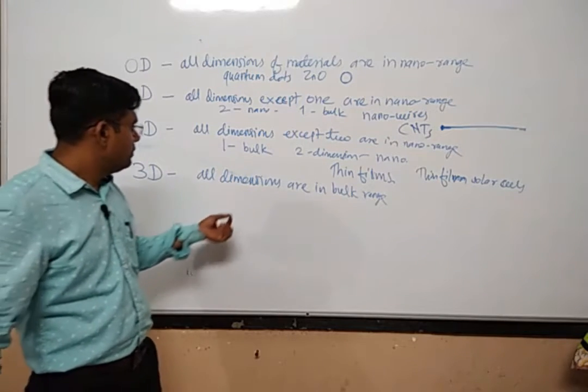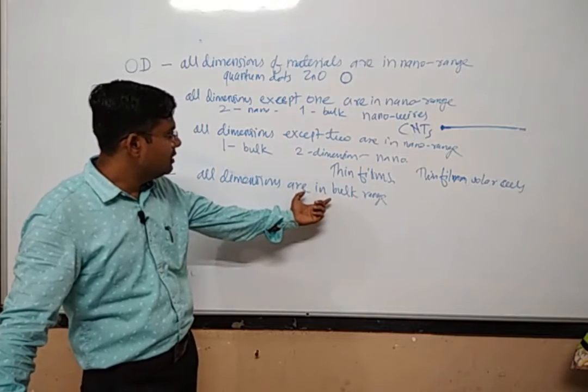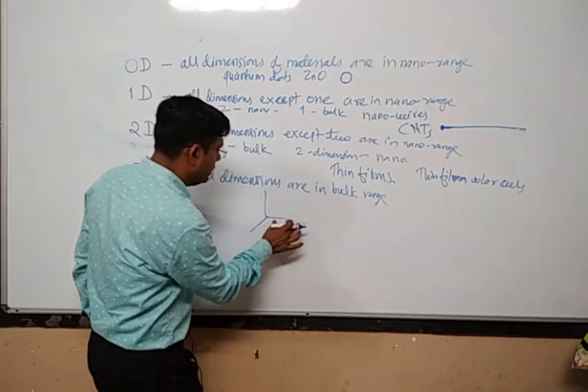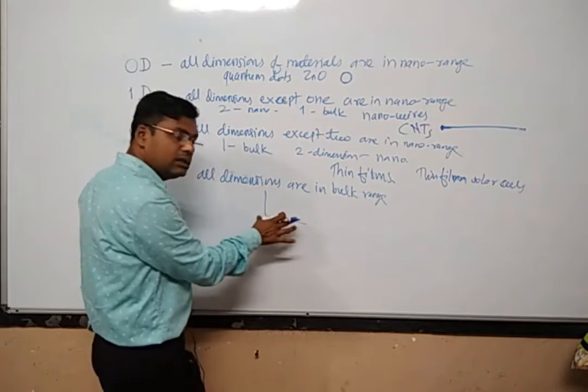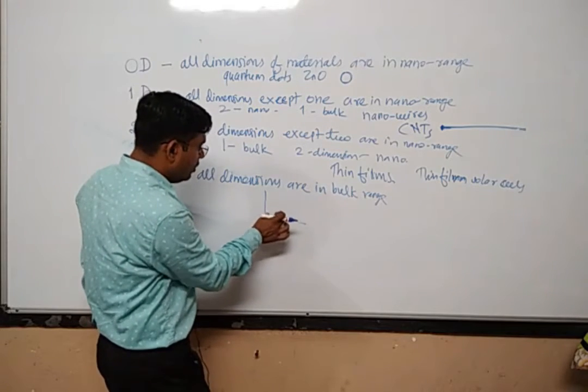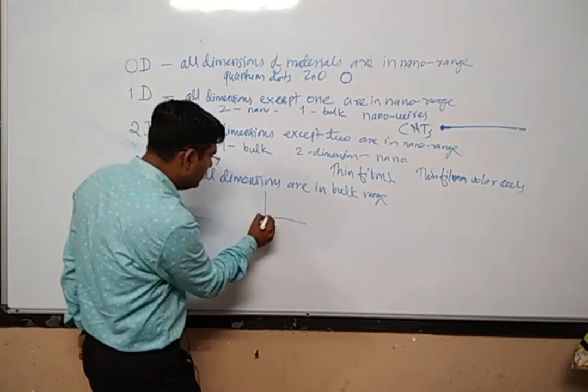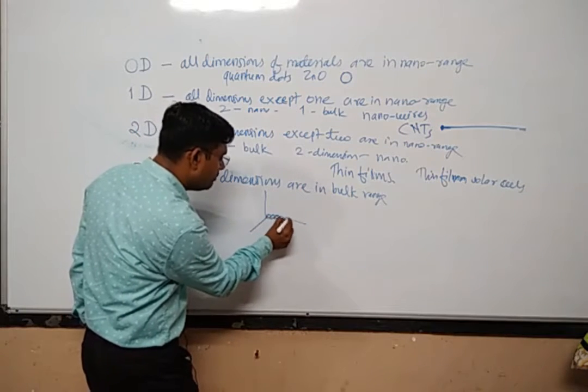Why? Because even if all the dimensions are not in the nano range, suppose there are three dimensions, length, breadth and height, they are not in the nano range, but in all the directions in which the particles are situated, these particles are made with the help of nanomaterials.